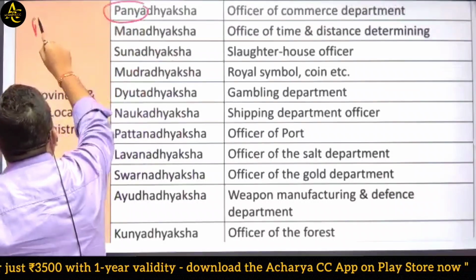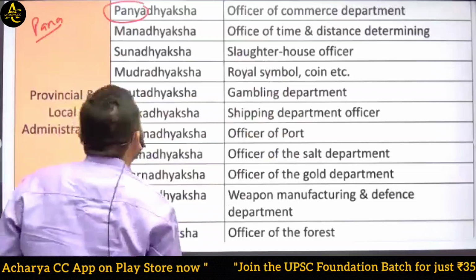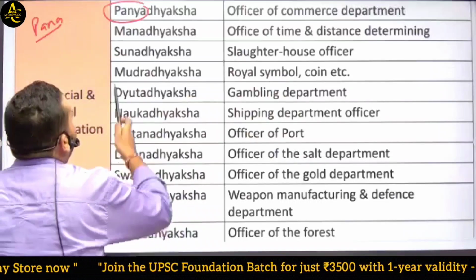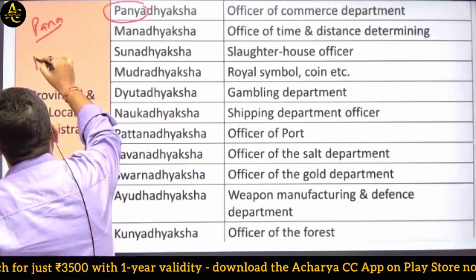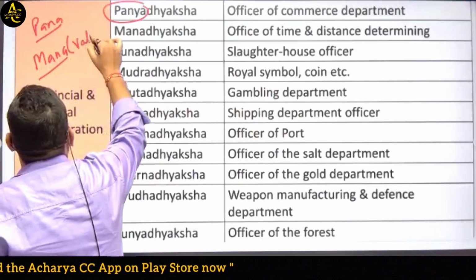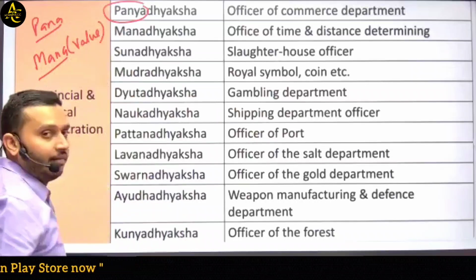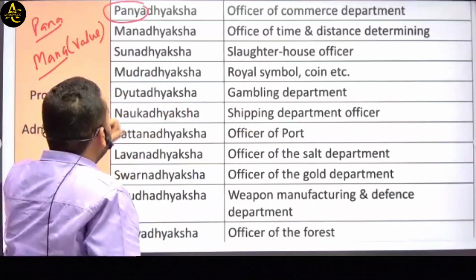So Pana was generated by trade and commerce. Same as the Manadhyaksha, for time and distance. Man means the value, like value of x, value of y.